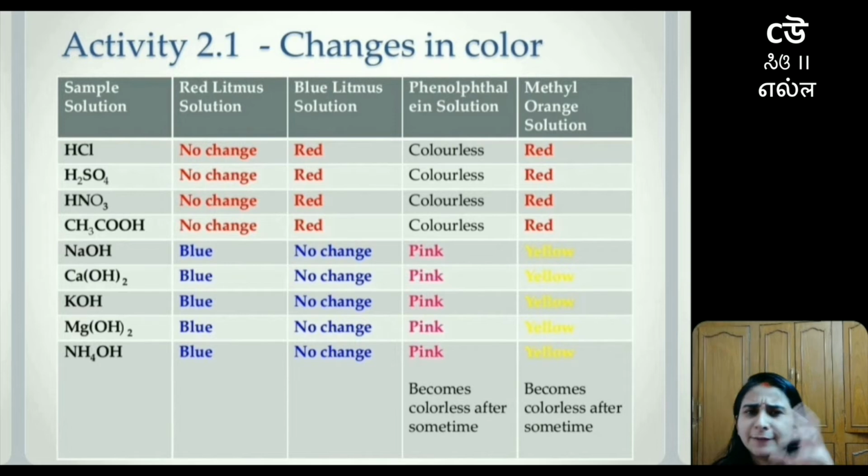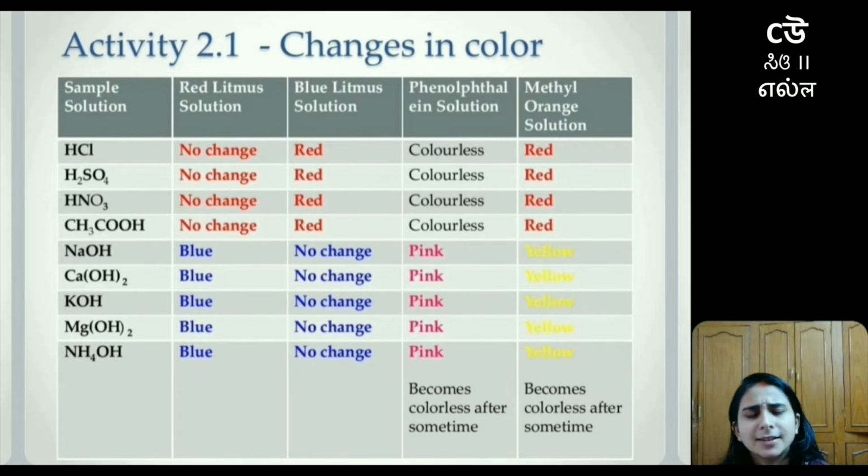That means we are going to take different compounds and check what color change they show when they are tested with red litmus, blue litmus, phenolphthalein solution and methyl orange solution. Talking about hydrochloric acid, there will be no change in the red litmus solution.